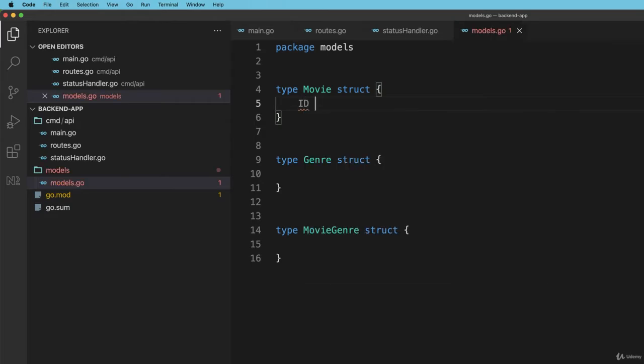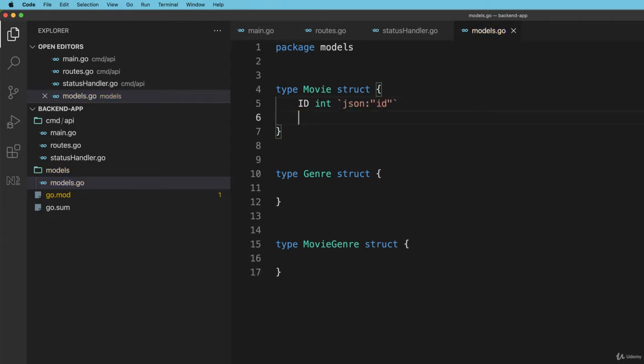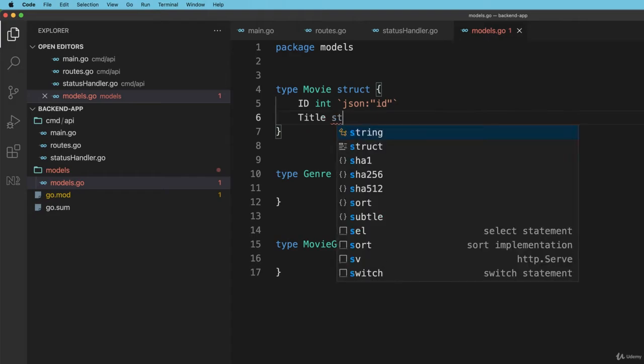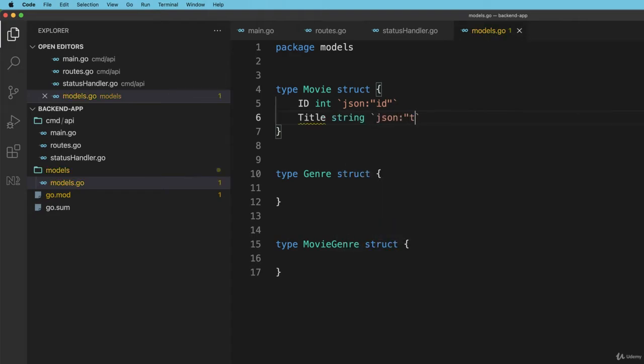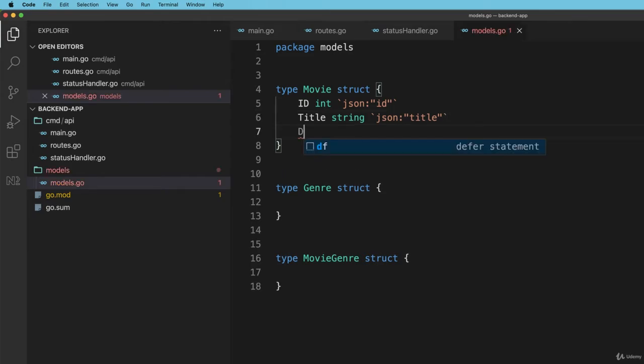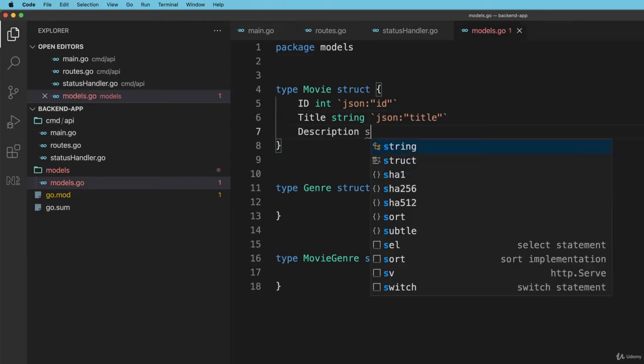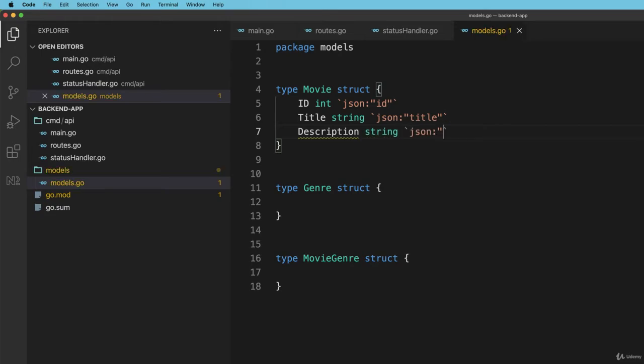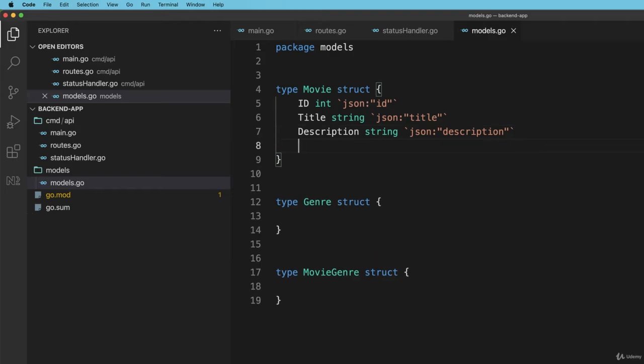I'll call this ID, and it will be an int, and I'll give it its JSON description of ID. And then I'll create the title for the movie, which will be a string, and it will be JSON title, like that. And then I'll give it its description, which will also be a string, JSON description, and then I'll give it the year it was released, which will be an int, and in JSON, I'll call that year.